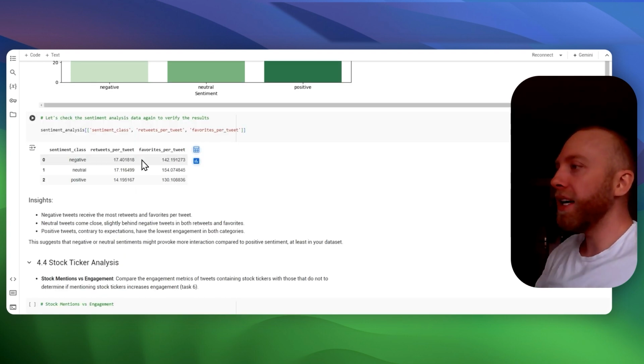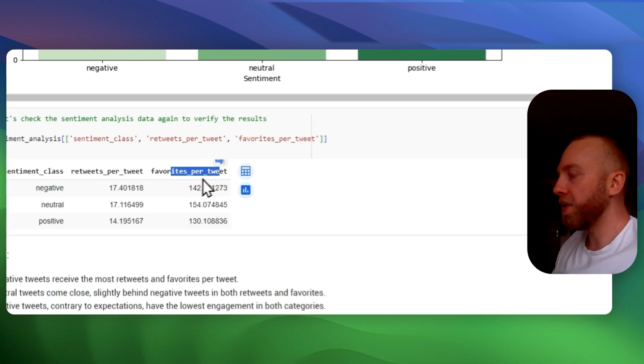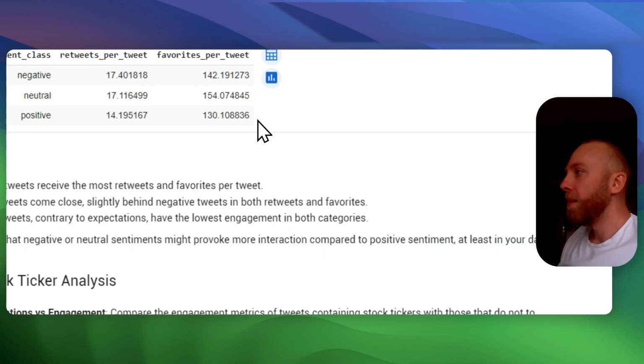So we did a correlation test here. We have negative tweets, retweets. You can see it's higher than positive. Neutral seems to have the greatest favorites. But it's all very interesting.